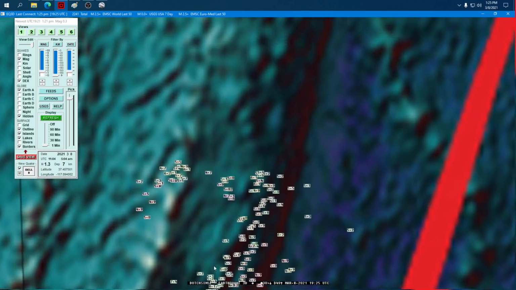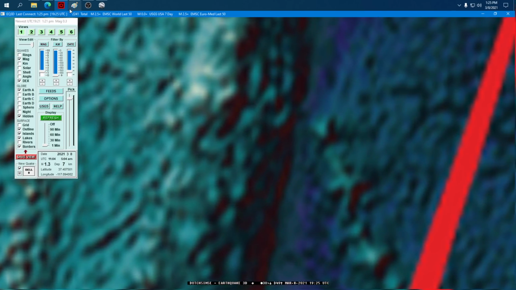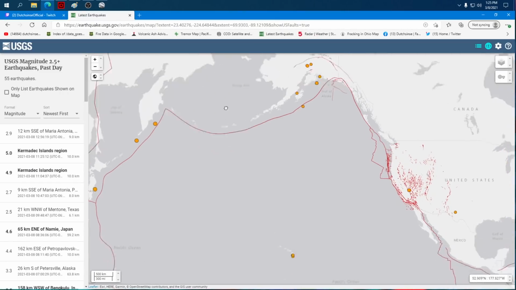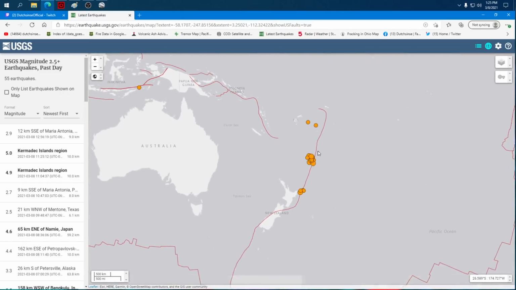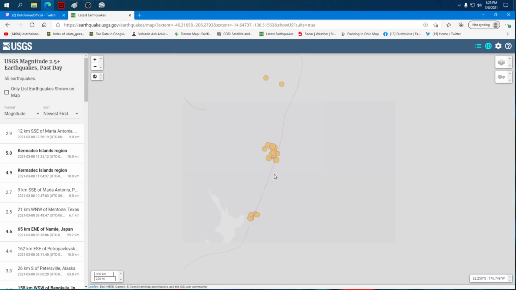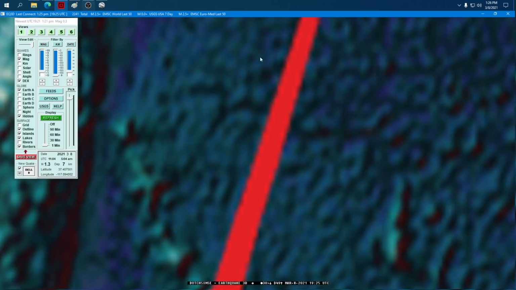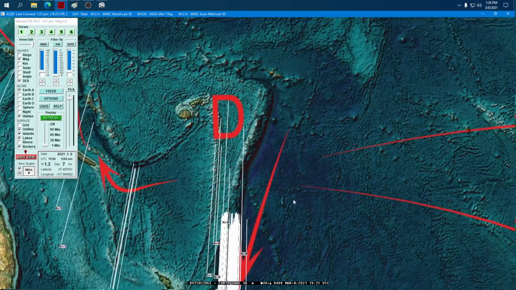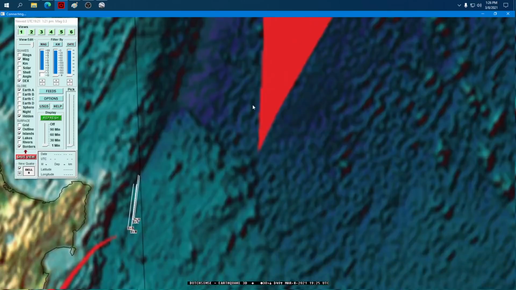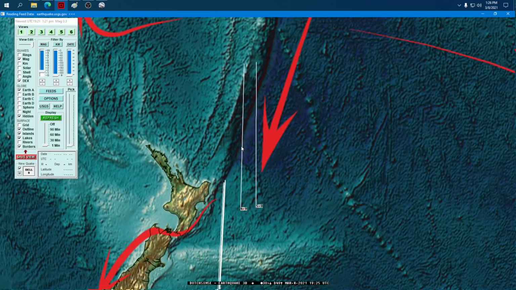I would expect the earthquakes to go all the way up the ridge and carry on up to the north, following the plate boundary. Here, let me show you the plate boundary map, and you'll understand why I would think it would just go that way. So this is the oddball, right? It's making this ring shape right here in the middle of the Kermadec, but we would expect it to go and follow the plate boundary, kind of like the San Andreas, how we expect the earthquakes to go along that diagonal line of the San Andreas. Which is why I'm looking at the middle point between the two. I think they would connect in.